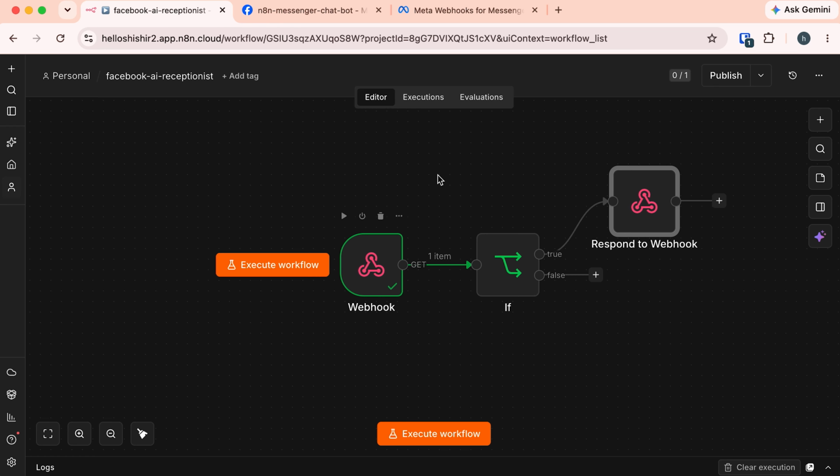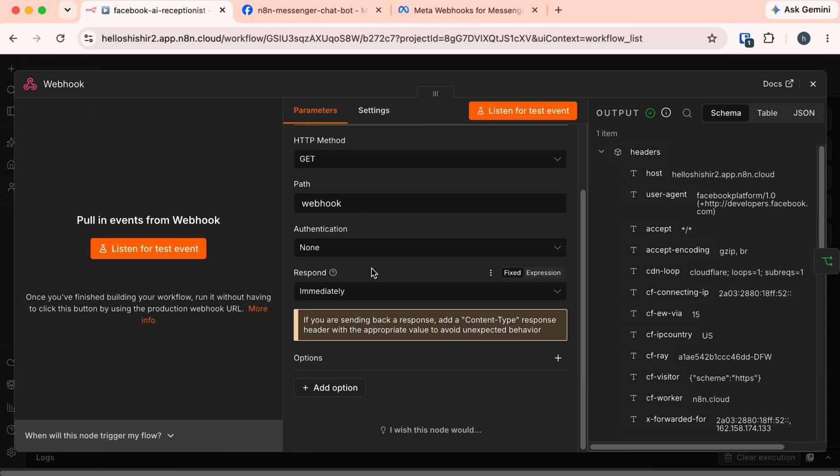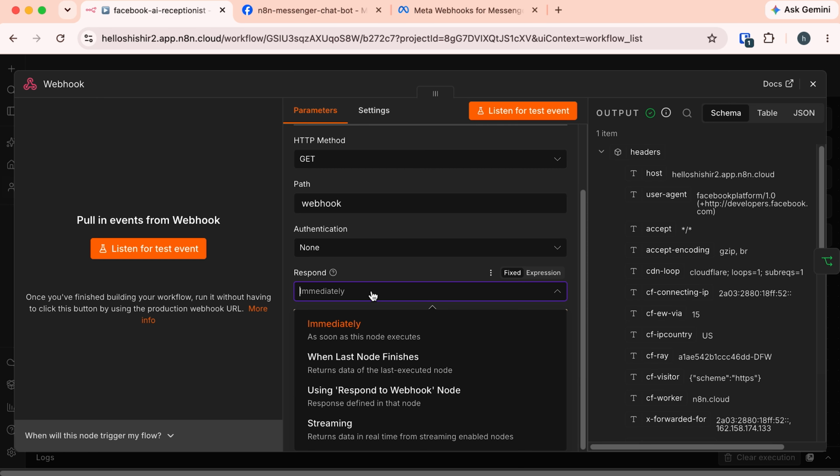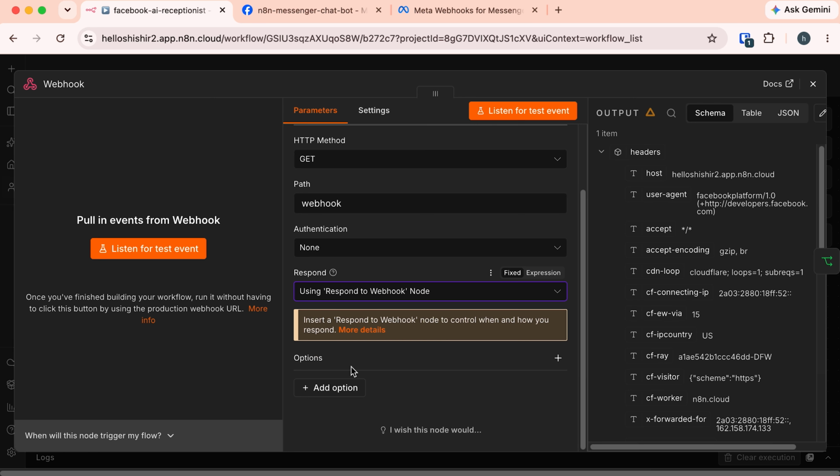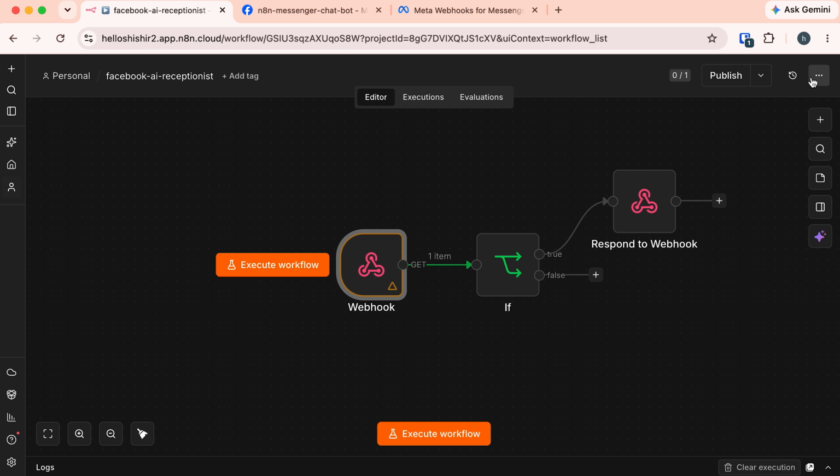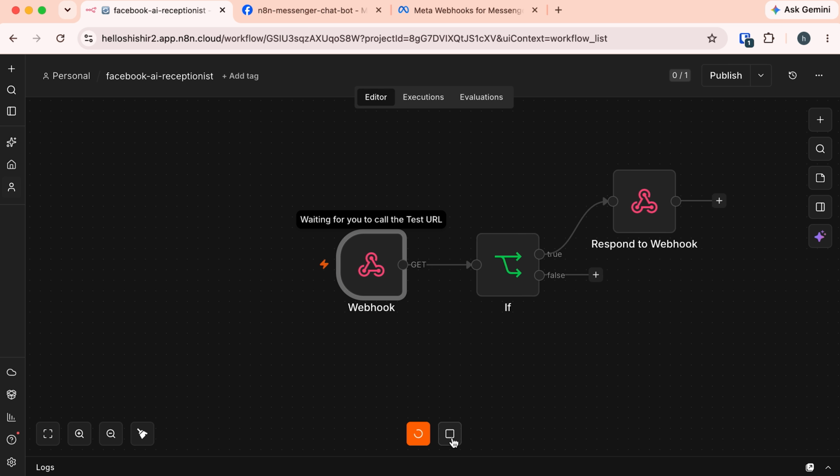Now here we need to do a small adjustment. Open this webhook. Here it's set to respond immediately. But now we are not going to respond immediately. We are going to respond using the respond to webhook node. This tells n8n that a separate node, this respond to webhook node, is responsible for the response. All done here. Now let's execute the workflow again.